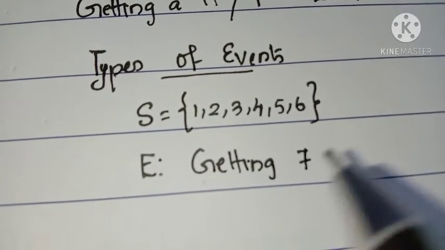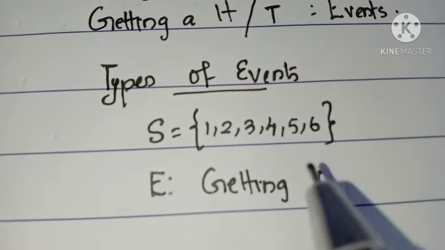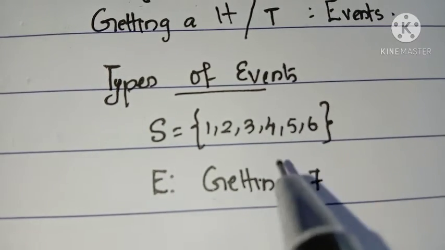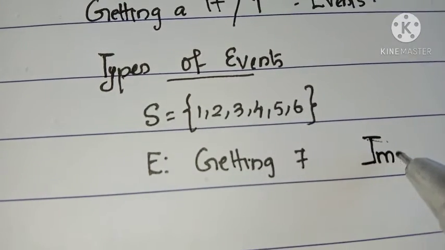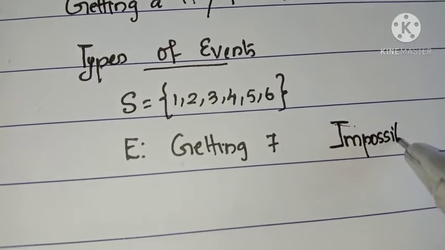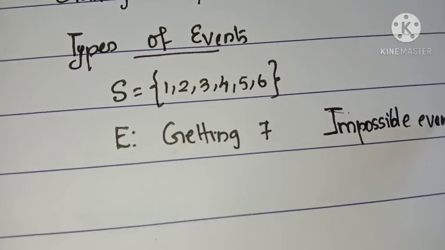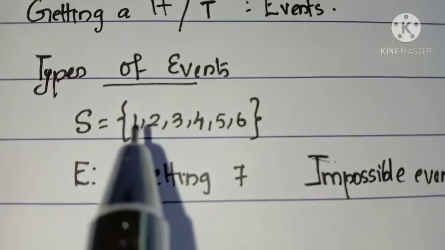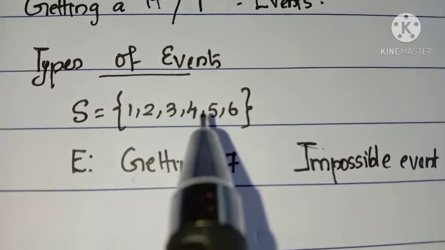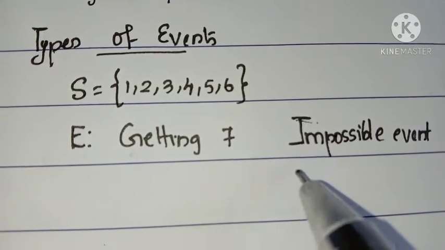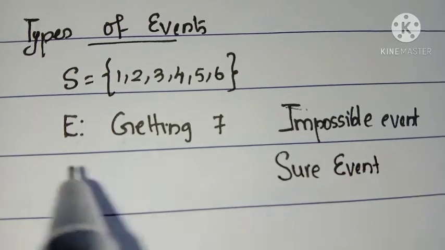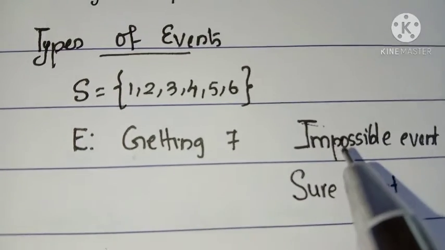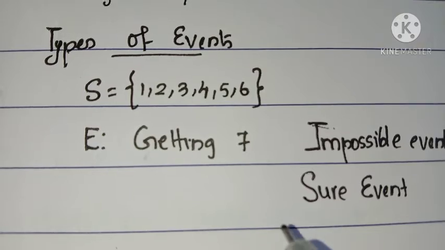There is no chance of getting the number 7, and therefore this type of event is known as an impossible event. At the same time, getting a number 1, 2, 3, 4, etc. is known as a sure event. So the first two types of events are impossible event and sure event.